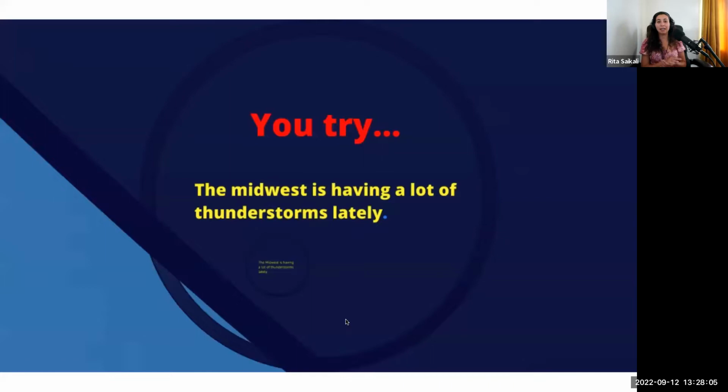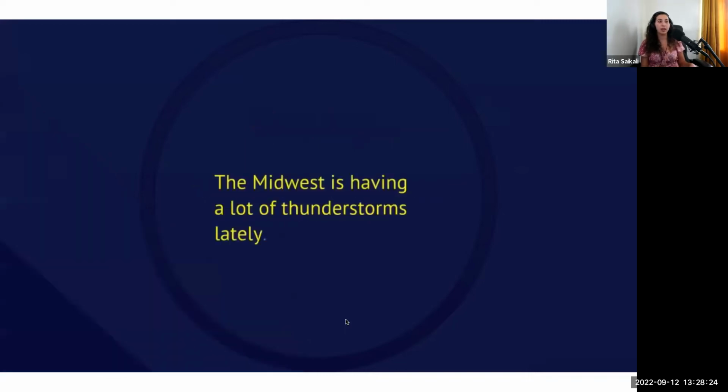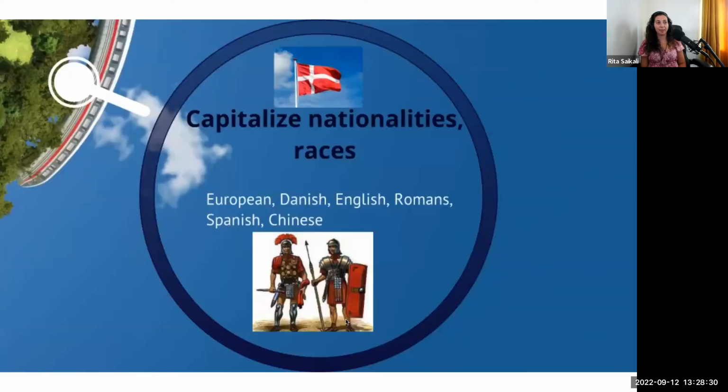Okay, let's try it here. You can pause the video if you need to, and then restart it. But this is our sentence. The Midwest is having a lot of thunderstorms lately. The Midwest should be capitalized. The M in Midwest should be capitalized because it's a geographic location. Okay, the Midwest, this is how it should look. The Midwest is having a lot of storms lately.